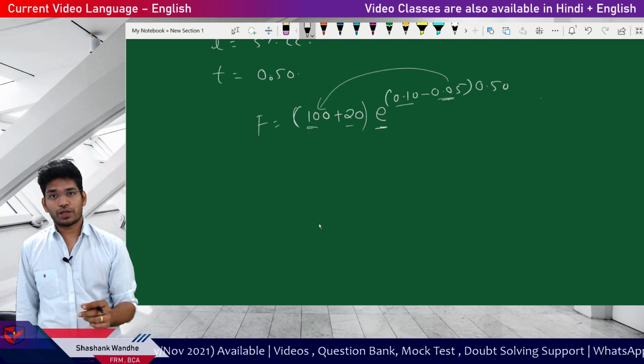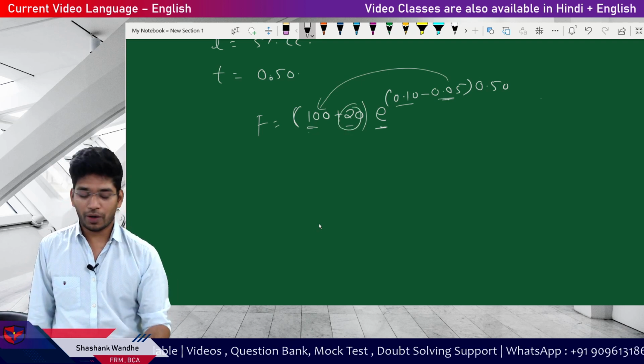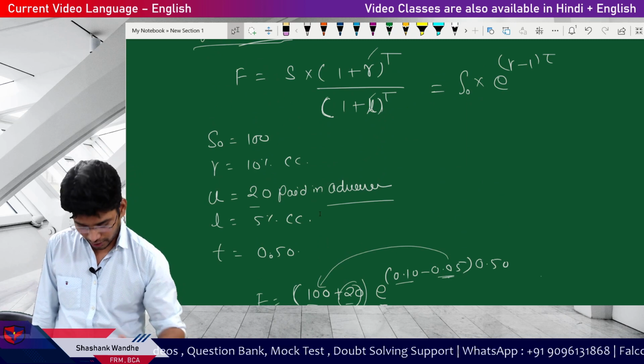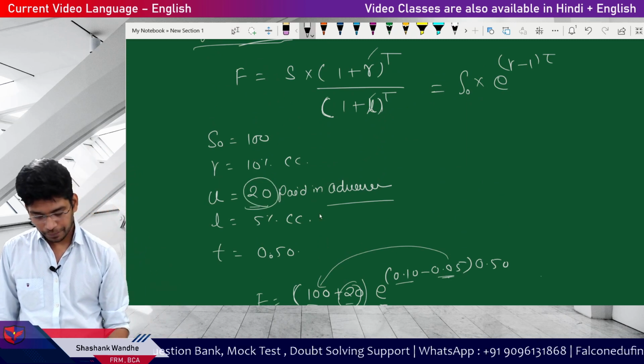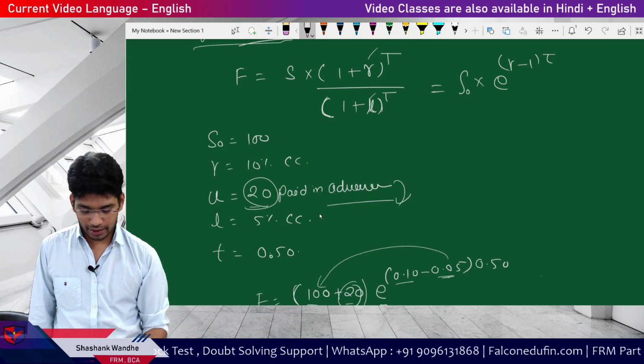Now one more calculation problem is there. The illustration problem is, while writing down the illustration, I completely ignored it. Actually, this should be written with the convenience yield, that is the next discussion.